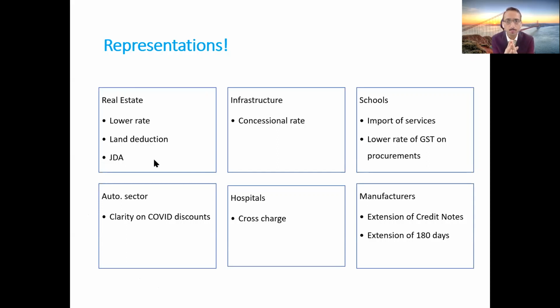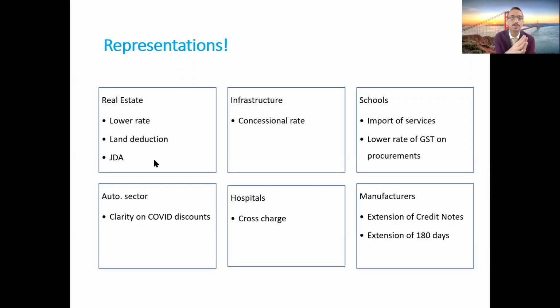So what you can do, obviously all of us are going through a crisis, but at the same time, because of the crisis, certain practical challenges are arising in your organization, and GST is one of such challenges. And in case you need some concession from the GST Council because of Corona, then what you should do is make a list of all those points and try to represent your issues